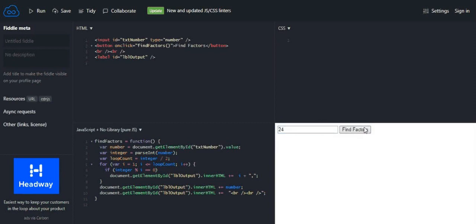Let's see how this works. Oh yeah, I didn't run it yet. I think it should work now. Now it should work. And factors. Here, 1, 2, 3, 4, 6, 8, 12, 24. And then we can say 10. 1, 2, 5, 10. Yeah, I'm correct.